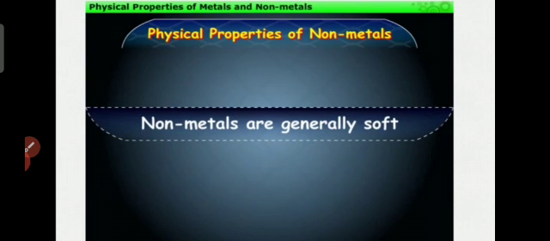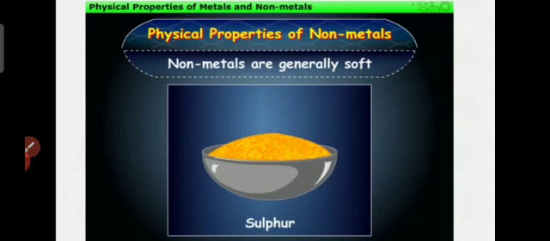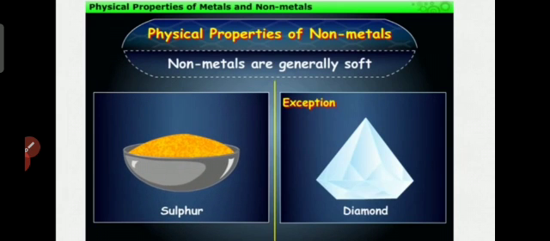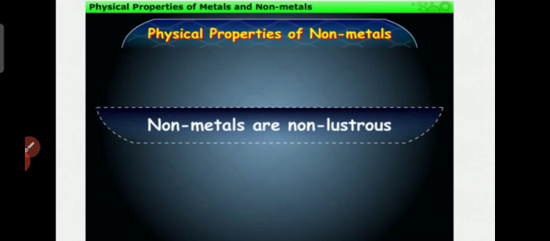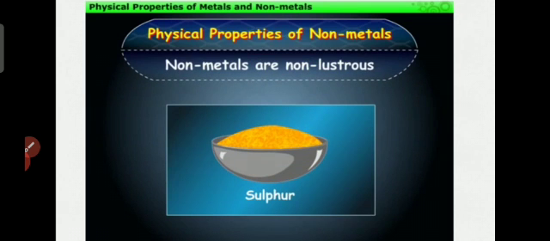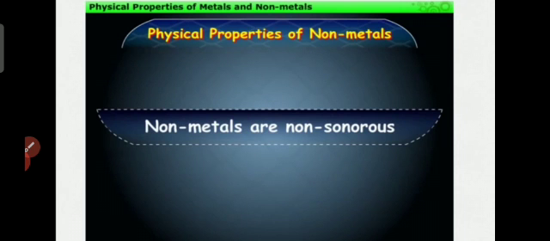Non-metals are generally soft. Sulfur is soft. But diamond is also a non-metal, and it is very hard. Non-metals are non-lustrous, which means no shining, no brightness. Sulfur has no brightness. But iodine is an exception; iodine is lustrous.